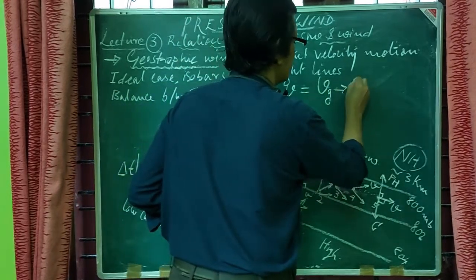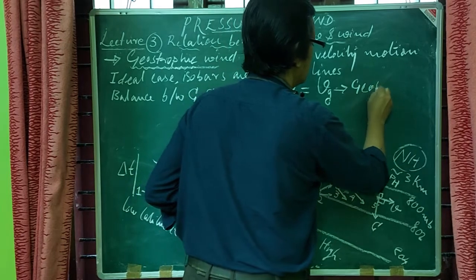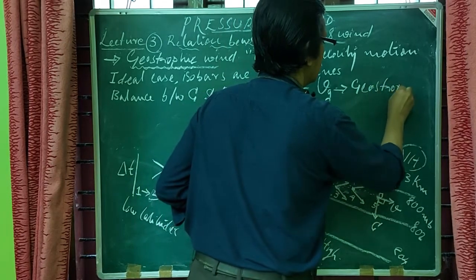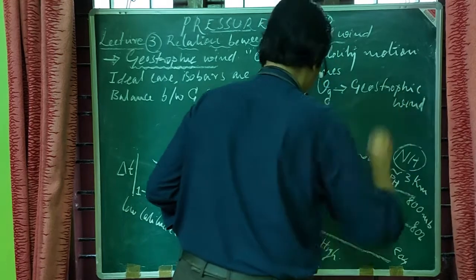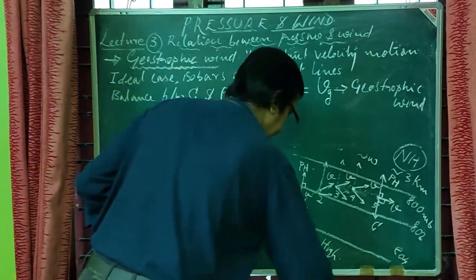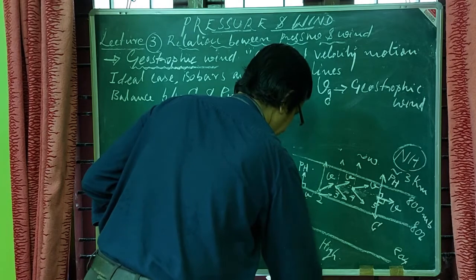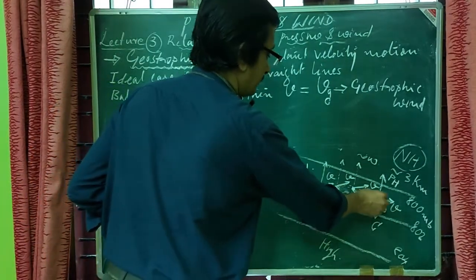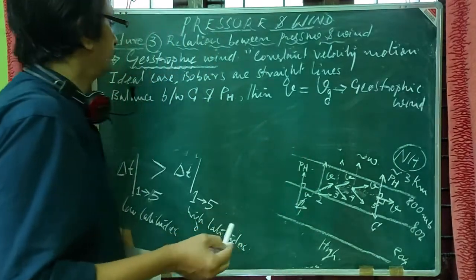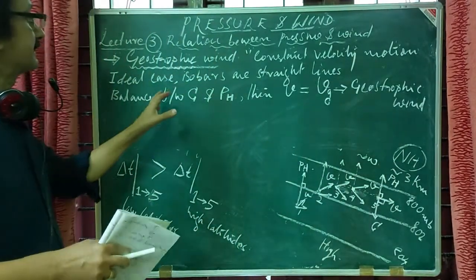This is the geostrophic wind. So clear. So the point number 5, the air parcel achieved the geostrophic wind. So it is an ideal case.